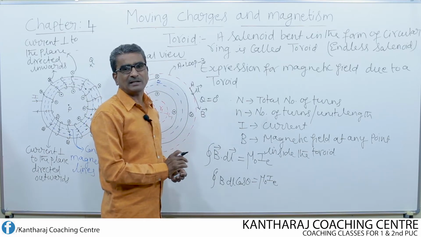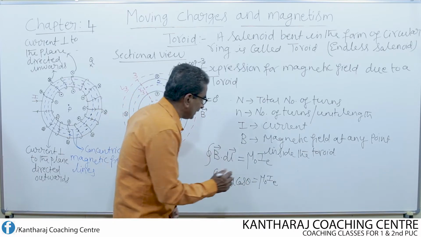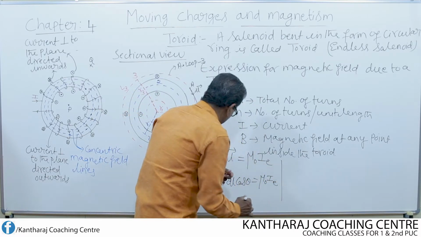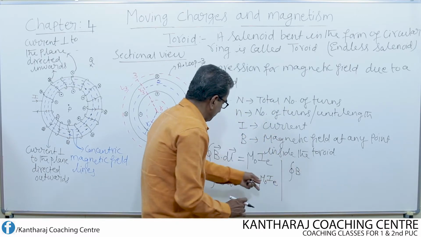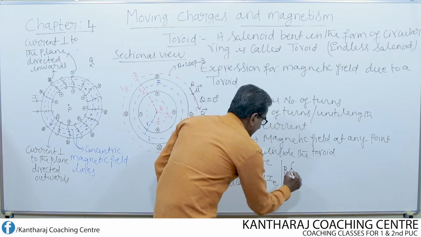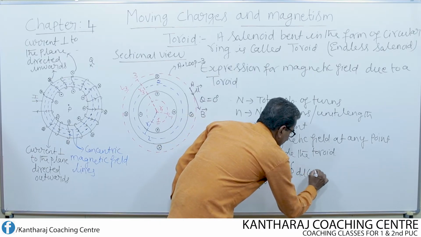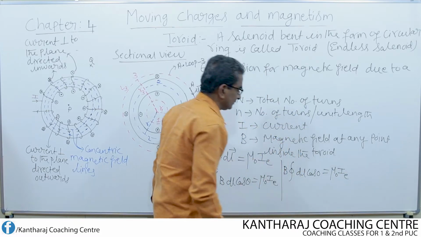So if I substitute theta equal to 0, then what do I get now? I take this B outside the integration sign: B integral dl cos 0 equal to mu naught IE.